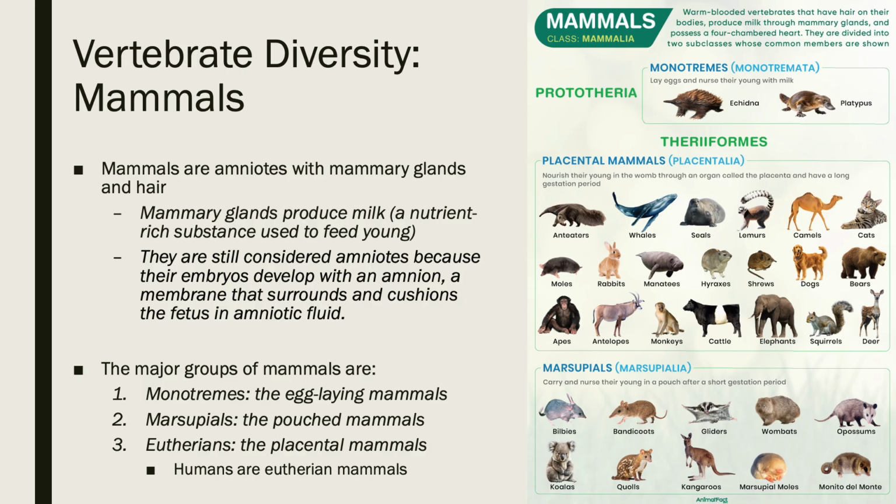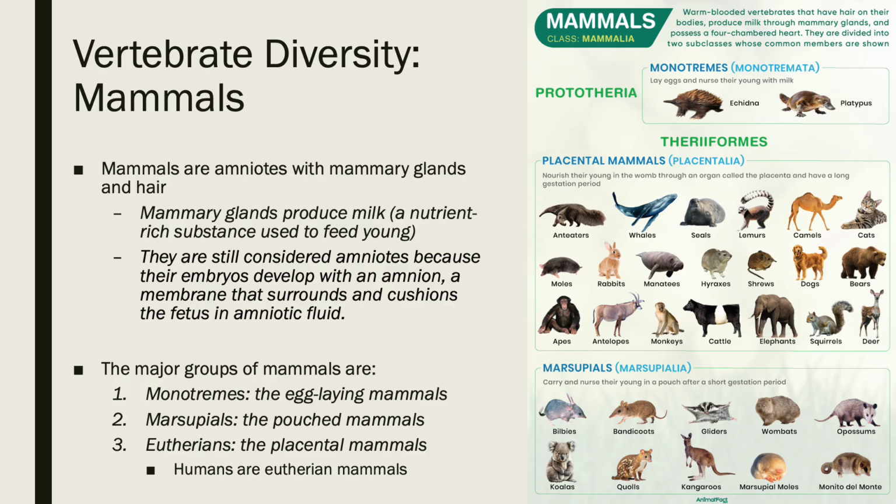And our last class of chordate, the mammals. And this is where we live. So we are a mammal. We're amniotes with mammary glands and hairs. That's the technical definition of a mammal.